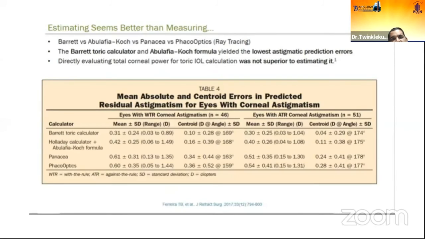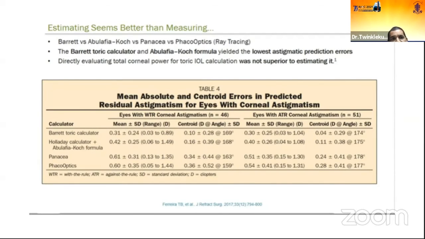For that, Ferreira again came with a very good study. He compared four important toric calculators: the Barrett toric calculator, Abulafia-Koch toric calculator, Panacea, and PhacoOptics, which is ray tracing based. He came to the conclusion that the Barrett toric calculator and Abulafia-Koch have the lowest prediction error.